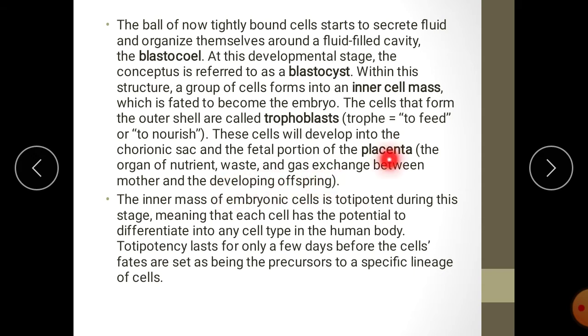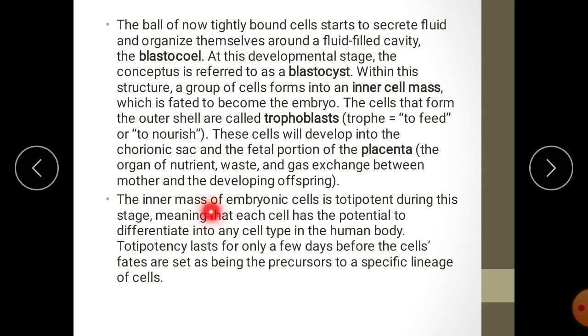So this placenta helps in the exchange of substances between maternal and fetal blood circulation. So nutrients are supplied from mother to fetus. Wastes are removed from fetus and they enter into the maternal circulation. Gas exchange is also being done through this placenta.